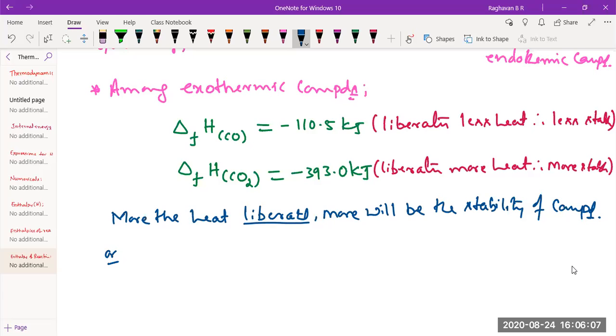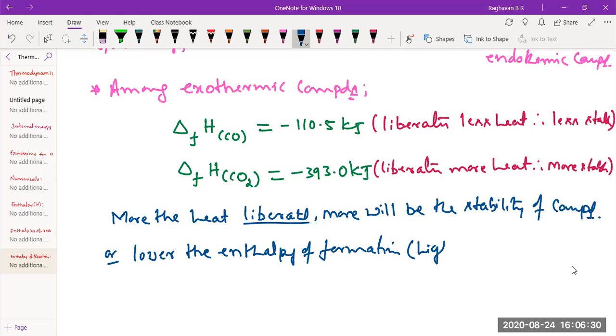With the sign, in terms of enthalpy change, I can say the lower the enthalpy of formation, the higher the stability of the compound.